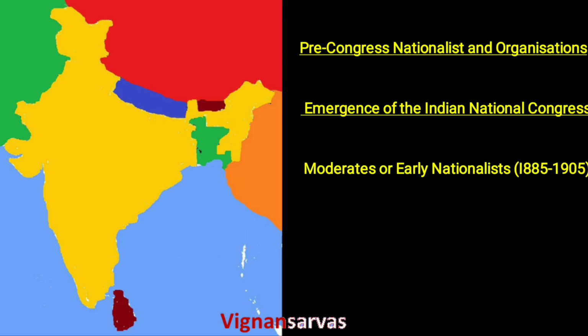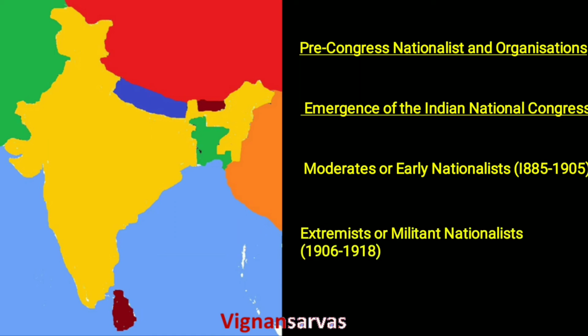One is the moderates or early nationalists, from 1885 to 1905. The important leaders of the moderates were Dadabhai Naoroji and Gopal Krishna Gokhale. And the important movement that originated in this period is known as the Swadeshi movement or anti-partition of Bengal movement.